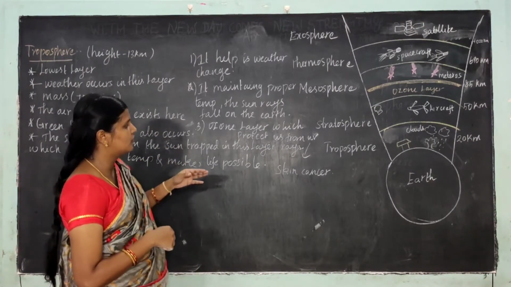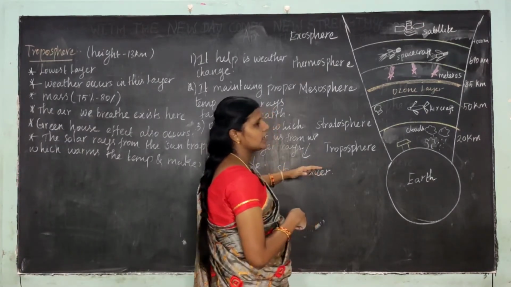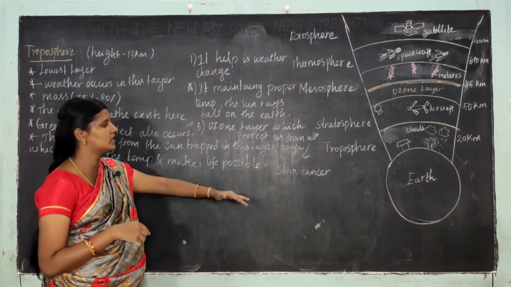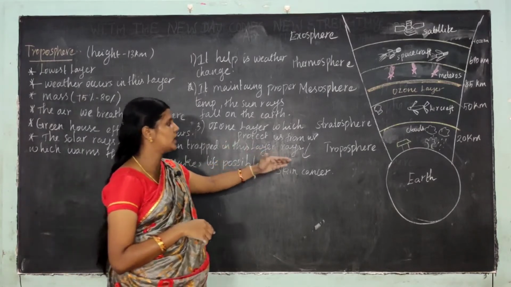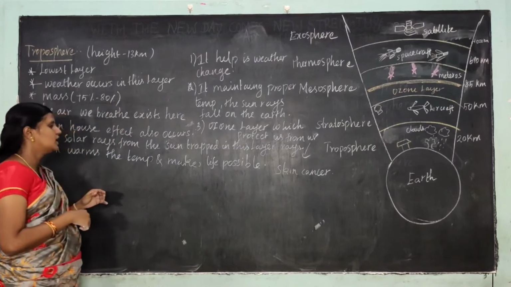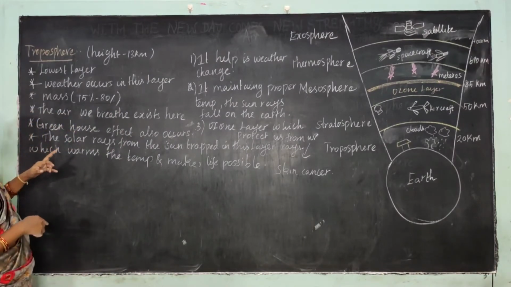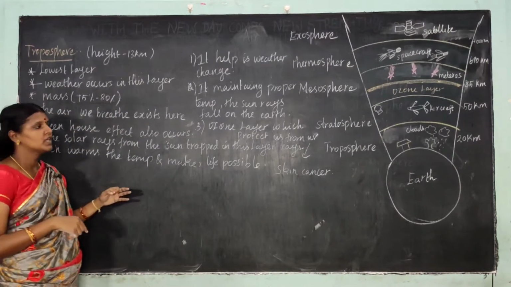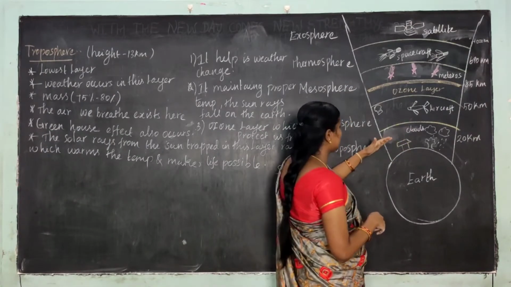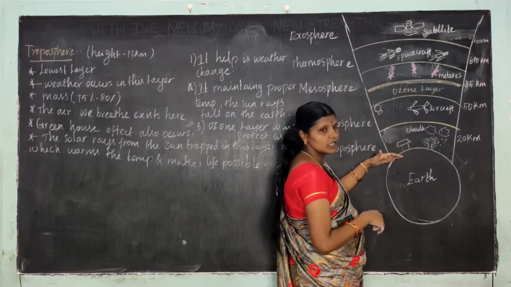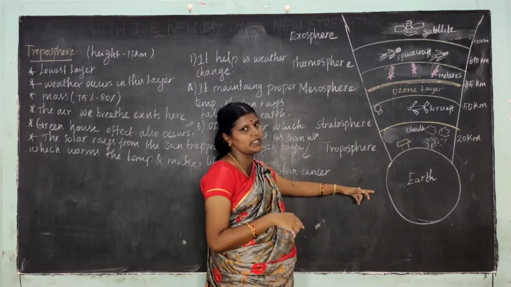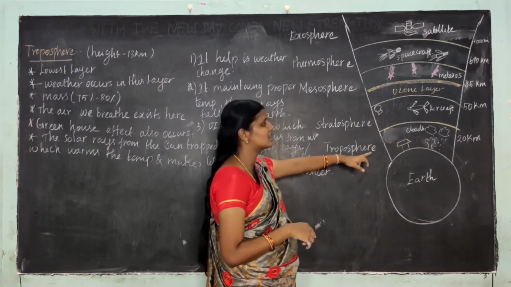First of all, we are going to learn the troposphere, the first layer, which is closest to the earth. The first layer is troposphere. The average height of the troposphere is 13 kilometers. It is very close to the earth, and it is also the lowest layer.